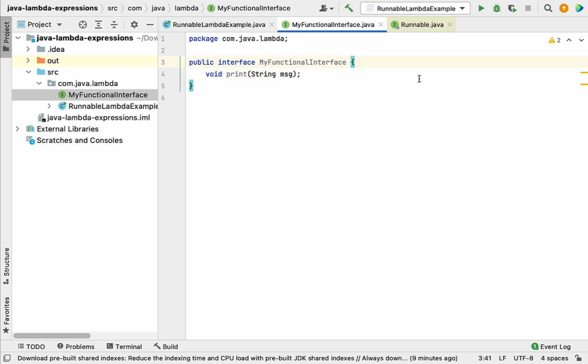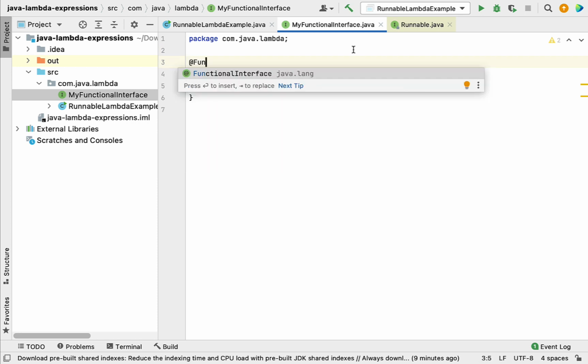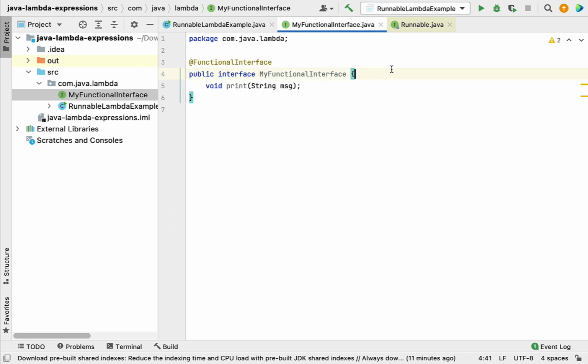Now in order to mark this interface as a functional interface, we can use the @FunctionalInterface annotation from the java.lang package. This annotation was introduced in Java 8 to mark an interface as a functional interface. If you know that this interface is going to be a functional interface, then you can ignore this annotation. Otherwise, if you want to explicitly mark this interface as a functional interface, then you can use the @FunctionalInterface annotation.